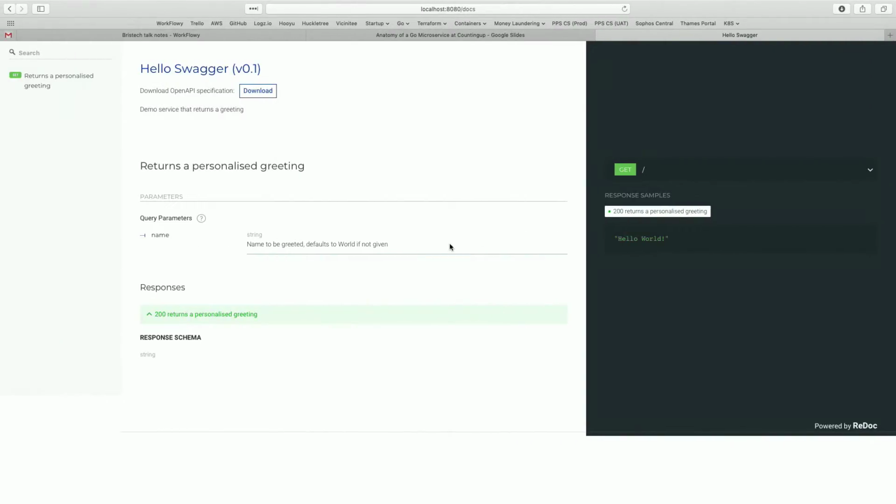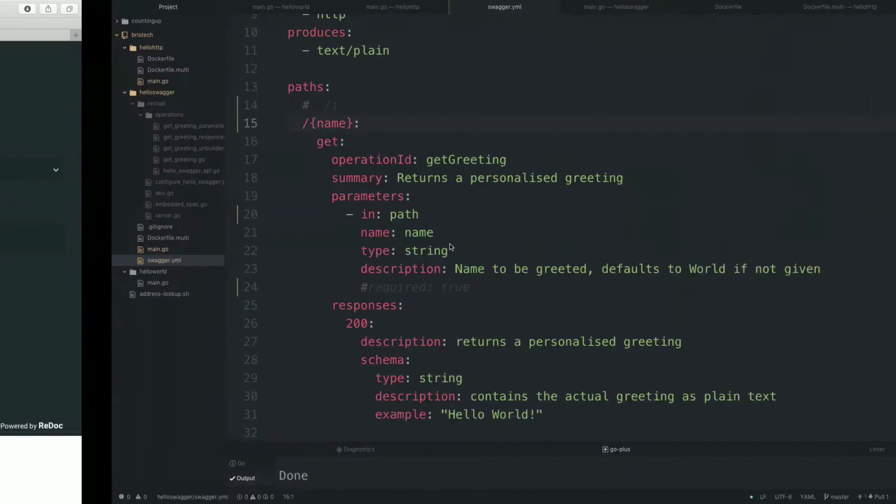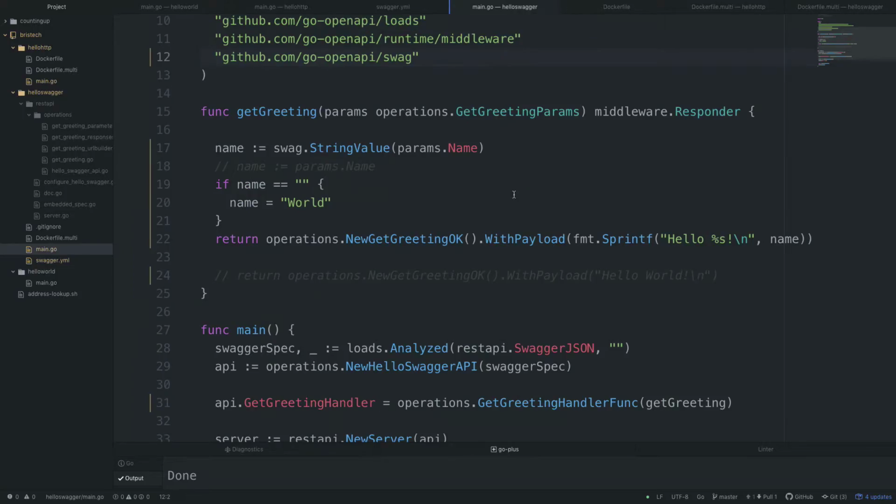But in essence, you can just change the Swagger definition and regenerate the generated code. You'll note that there was nothing at any point in this function about where the name was coming from, so actually the code you've written doesn't need to change just because you've moved from a query parameter into the path. So this can be quite powerful if you want to change the structure of your APIs without needing to rewrite swathes and swathes of code.